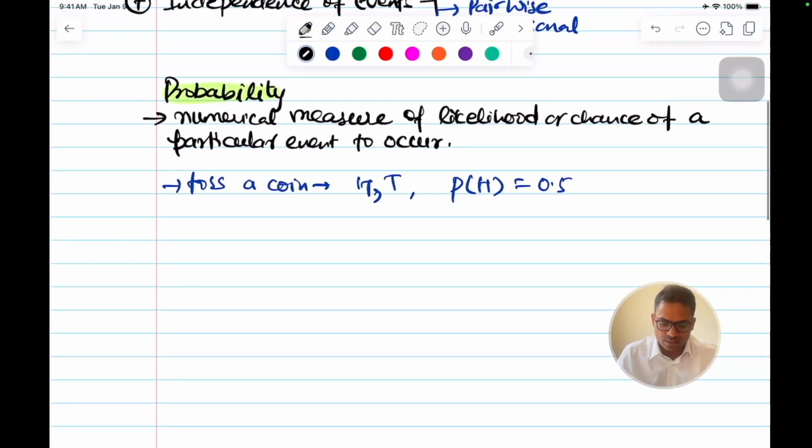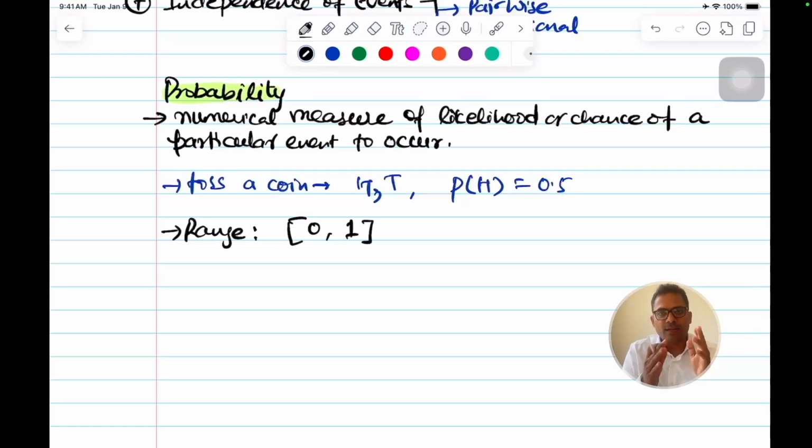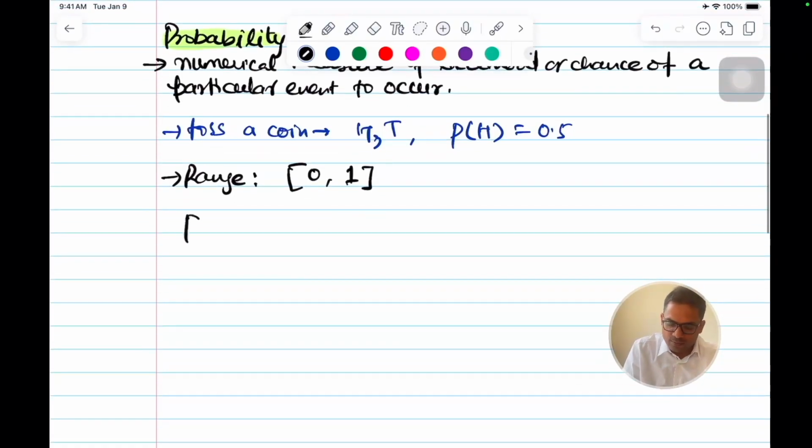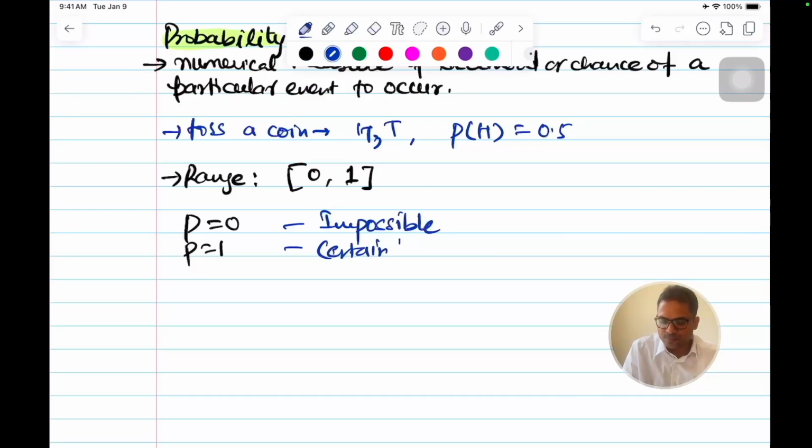The range of values that probability takes is from 0 to 1 and everything in between. In general, what you have studied till now, you say that if the probability is equal to 0, something is impossible, and if the probability is equal to 1, this is certain or sure.